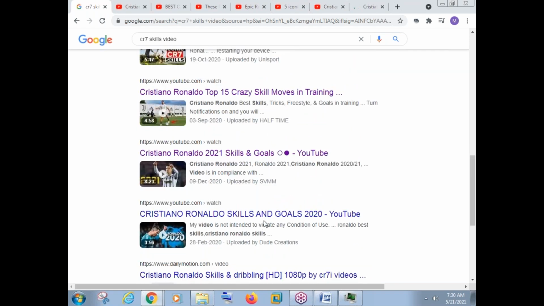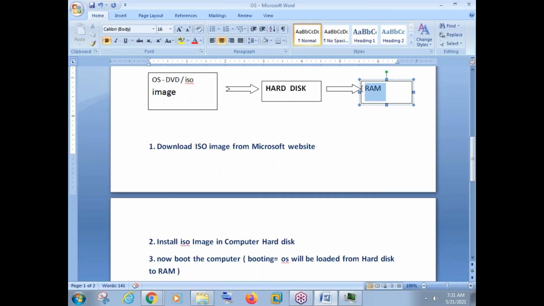Actually, these websites are running from your RAM. These websites are not running from your hard disk. See, I have opened like 7-8 websites here. All the websites right now are running from random access memory. If I download any video, then only the video will go to the hard disk. So whatever you do in a computer, everything will run from RAM.